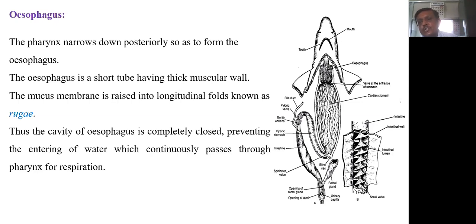Whenever the fish respire, water enters through the mouth into the buccal cavity, from the buccal cavity into the pharynx, and from the pharynx the water comes out through the gills. During this entire course of water current, the water escapes from the gill slits rather than entering into the esophagus. And why does the water not enter the esophagus? Because the rugae, the longitudinal folds present in the esophagus, prevent the entry of water, and thus the cavity of the esophagus is completely closed.